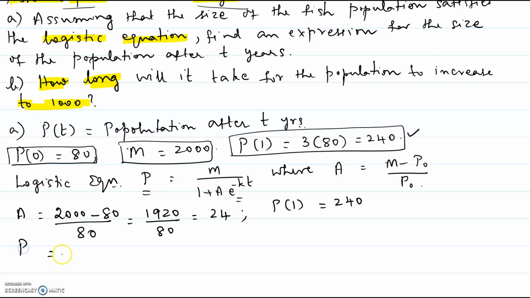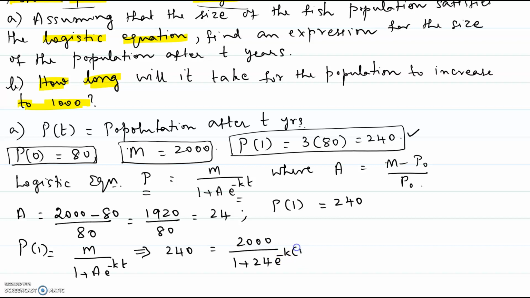So using P equal to M over 1 plus A times e to the negative kt, we will plug in P at 1. So this would mean P at 1 is 240, M is 2000, divided by 1 plus A, which is 24, and then e to the negative k, as we are plugging in t equal to 1 in this relation.